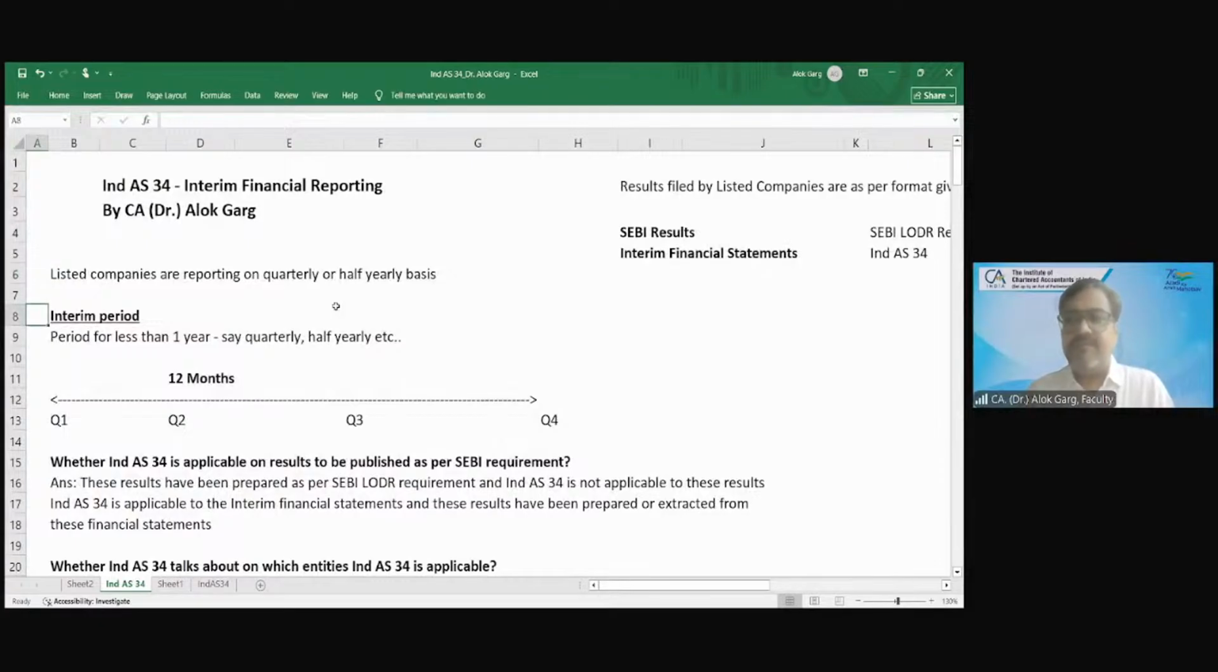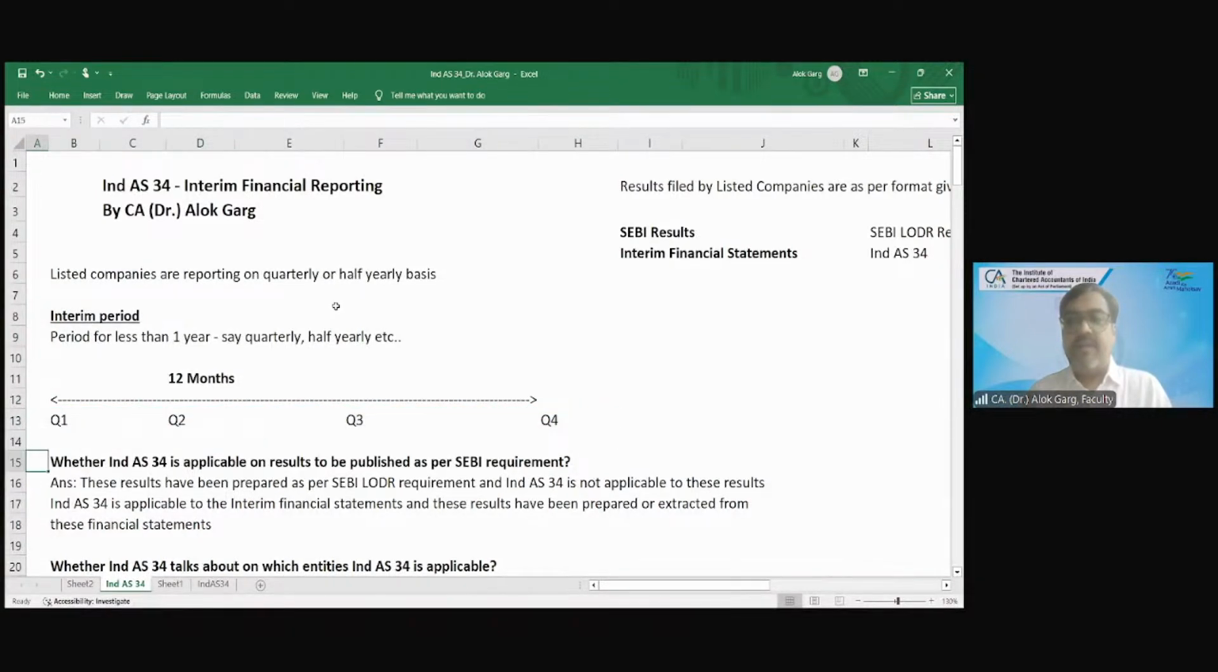Okay. Fine. So friends, we understood interim period and interim financial statement. Interim period is a period of less than 1 year, say quarterly, half yearly, etc. For example, this is a 12 months period, and there are quarters 1, 2, 3, 4.